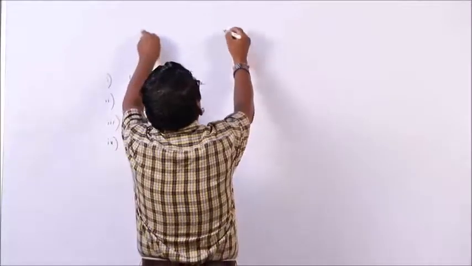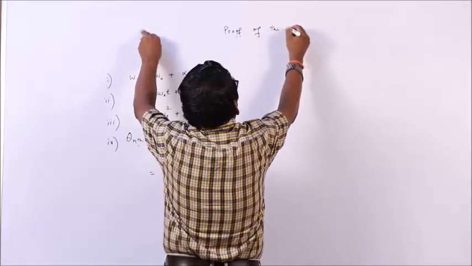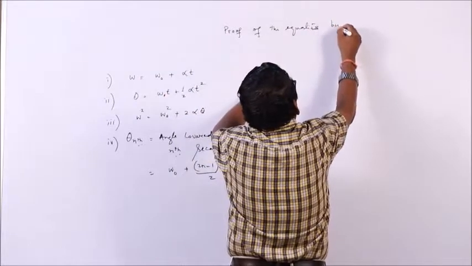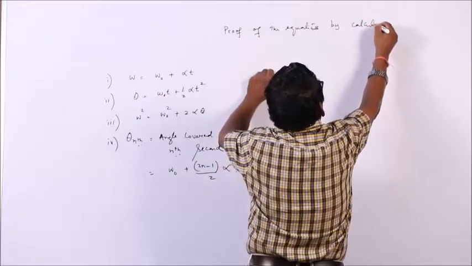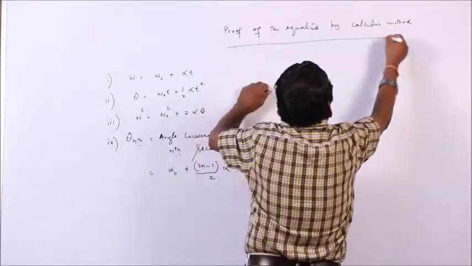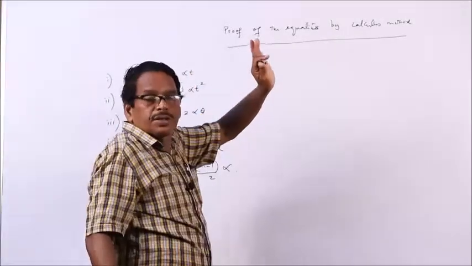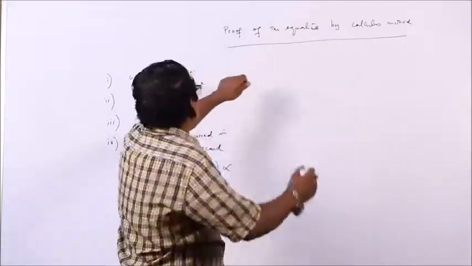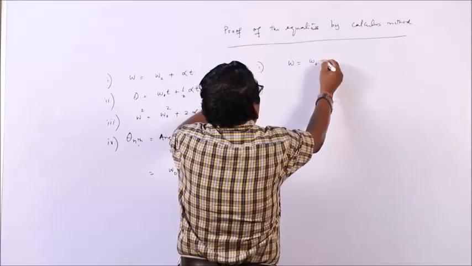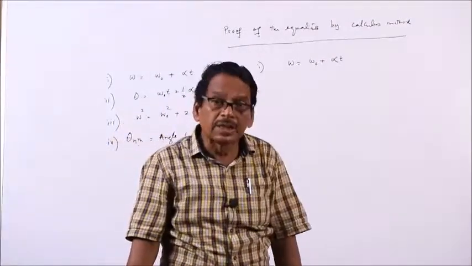Proof of the equations by calculus method. This calculus method will be important for you, because if it is asked in the examination, you have to prove it by the calculus method. The first equation we will prove is omega is equal to omega 0 plus alpha t.